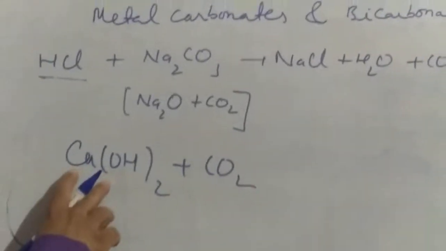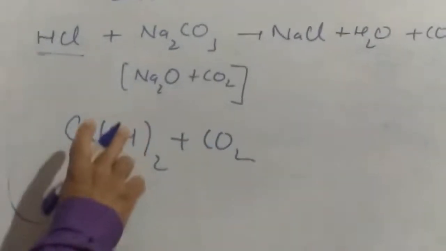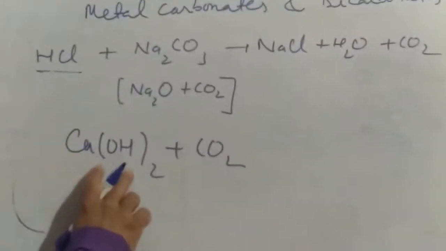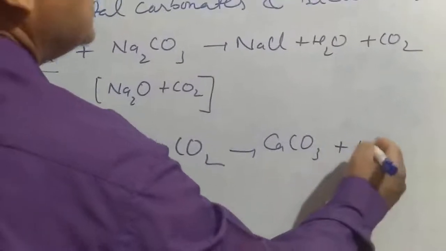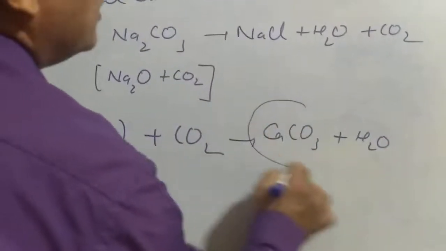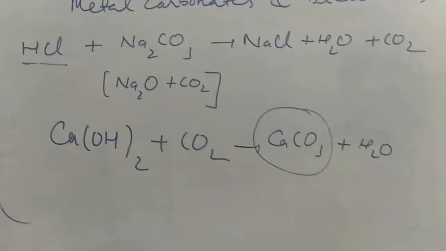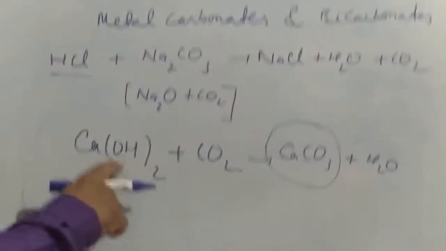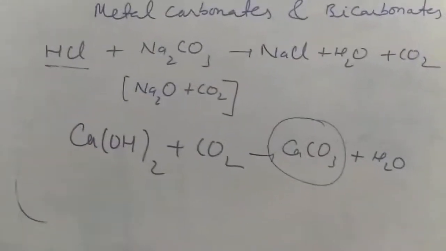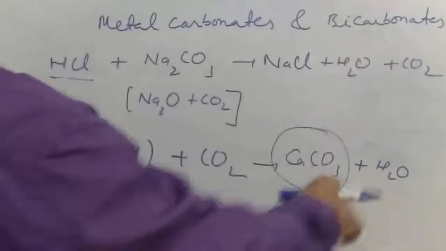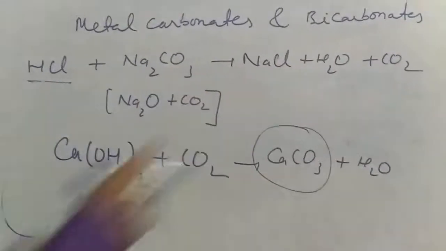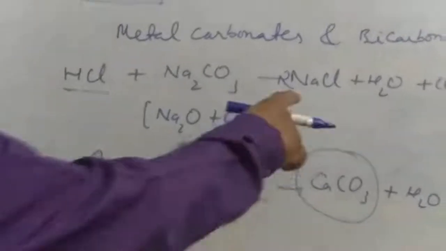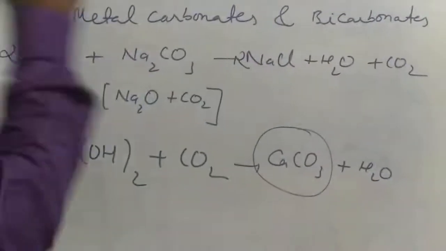Now, when you pass carbon dioxide gas through the solution of calcium hydroxide, I have calcium carbonate plus H2O. This calcium carbonate makes a white precipitate. So when the CO2 gas passes through lime water, a white turbidity will appear, which confirms the gas is CO2. One more thing, this is not balanced. There are two sodium, so I have to put 2 here. Once I put 2 here, chlorine becomes 2, so I have to write 2 here.